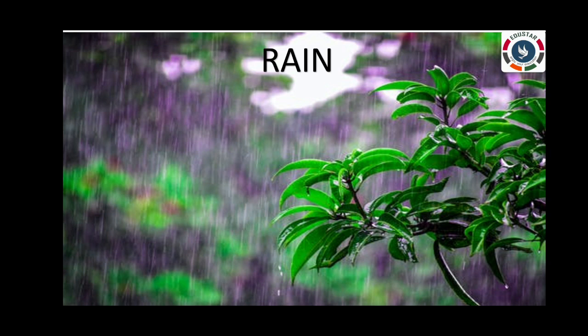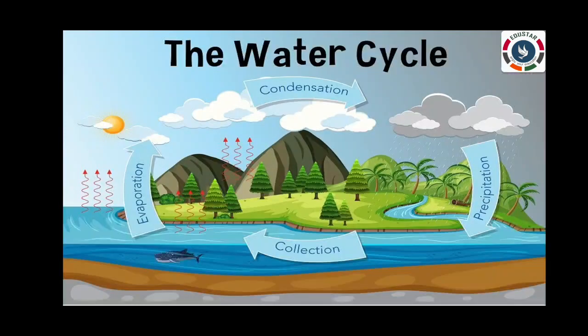So today we will see about the water cycle. The processes of evaporation and condensation are going on continuously in nature. Water evaporates from the water bodies due to the sun's heat. It then rises up and condenses to form tiny droplets of water.